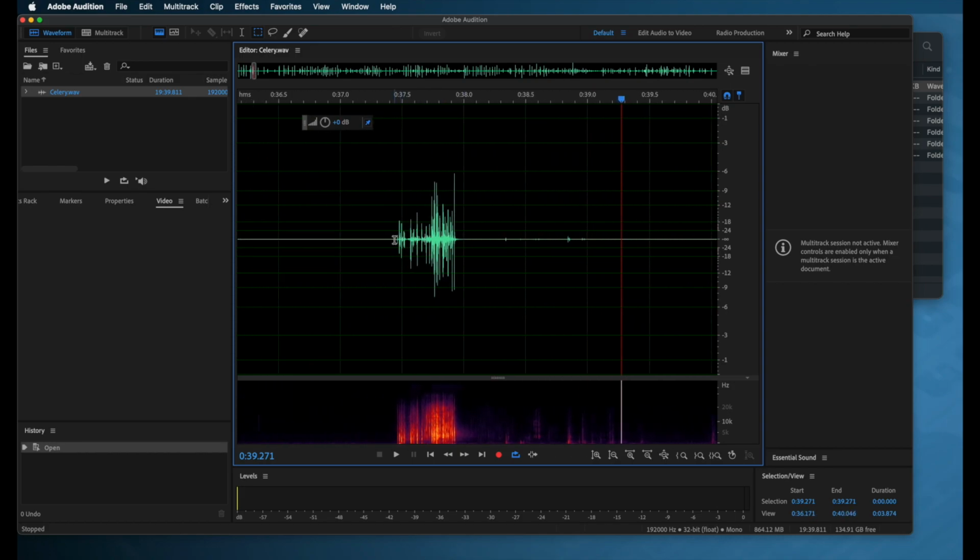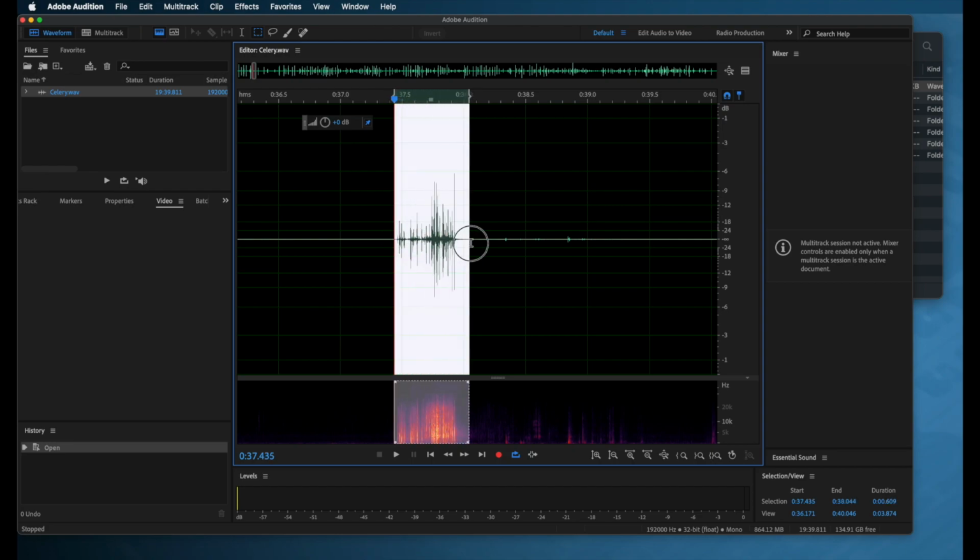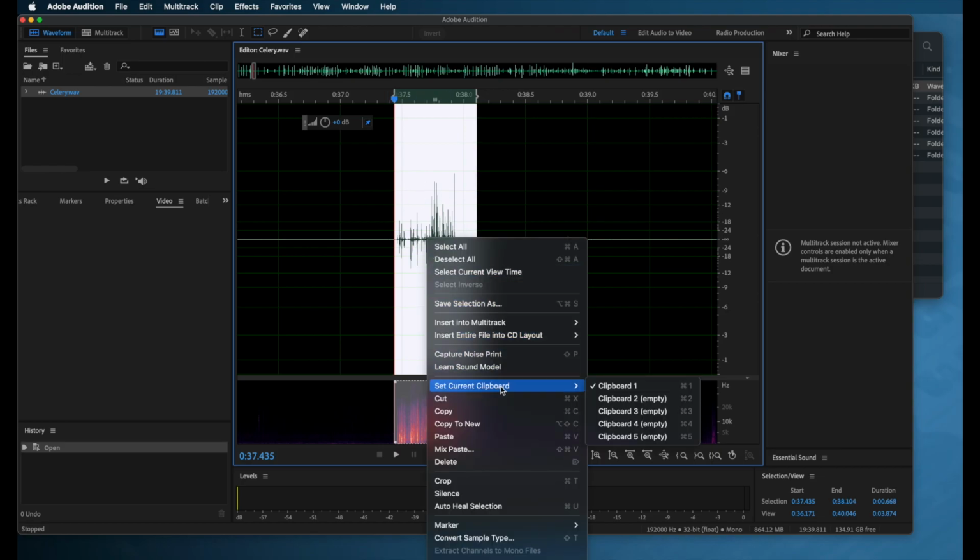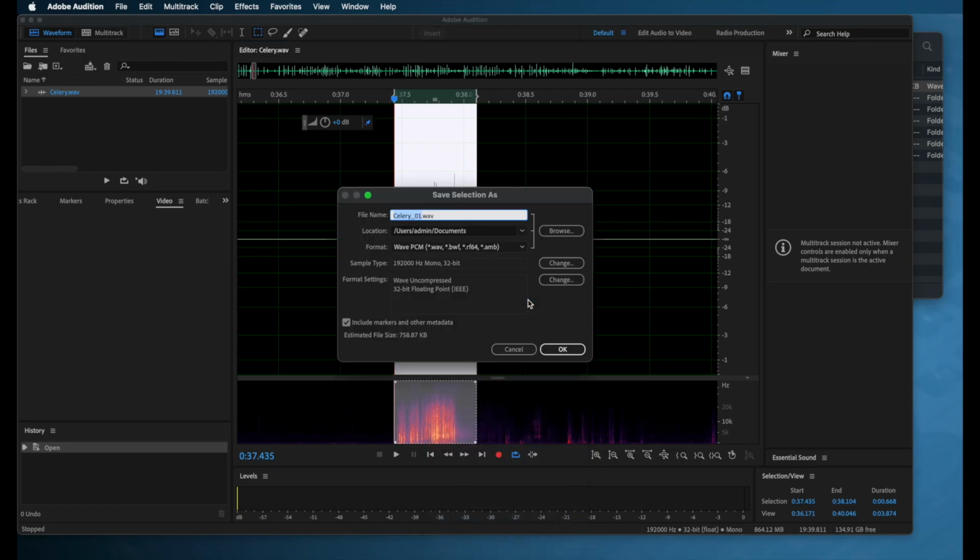So again, I could go close, being careful not to accidentally cut any of the used sound. And then make sure to just leave a little bit of space afterwards. So again, I could save selection as, and this time I'm going to call it number 3. And it's going in my documents folder, as you can see here. And I'm keeping this a 32-bit file. This will be a very high quality file that I can edit the dynamics of later.